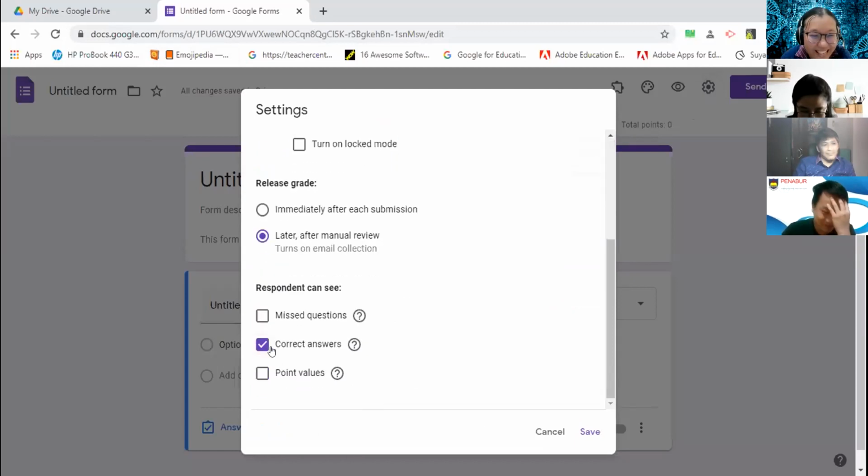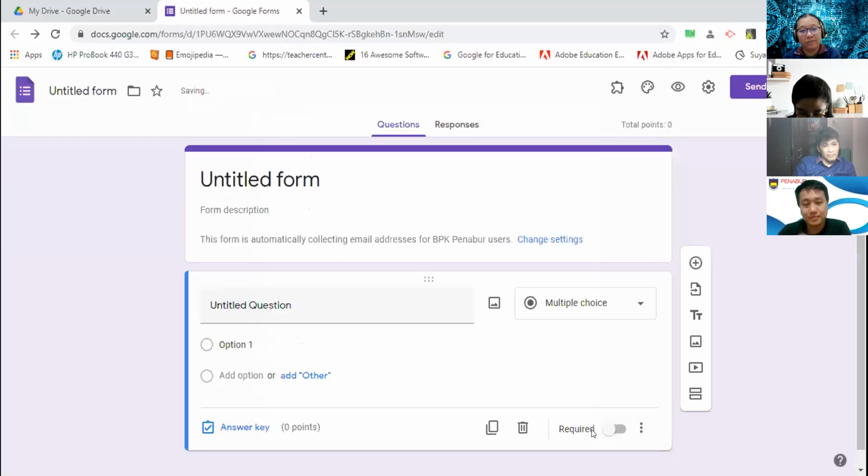Okay, this one, the correct answer will be unticked. Okay, and then save. That's my suggestion for the format, for the setting. I think that's the better setting.